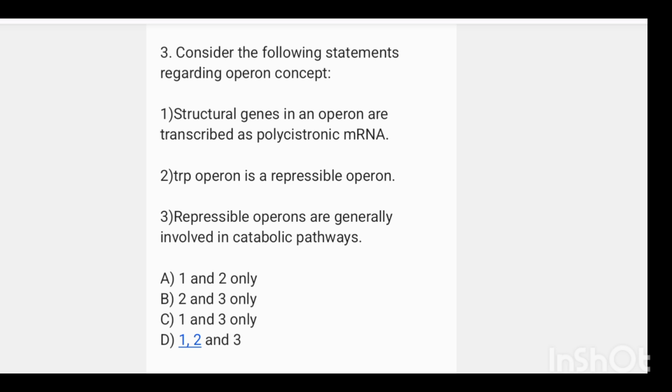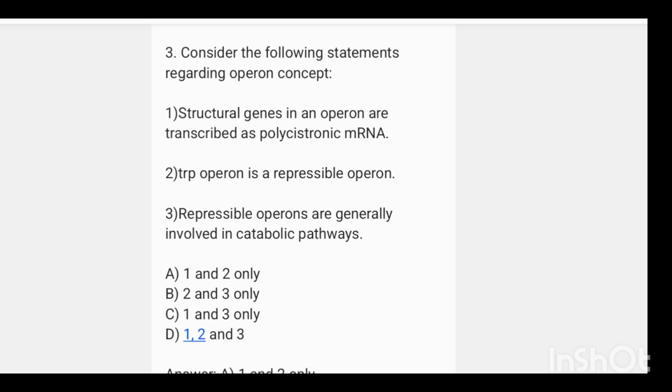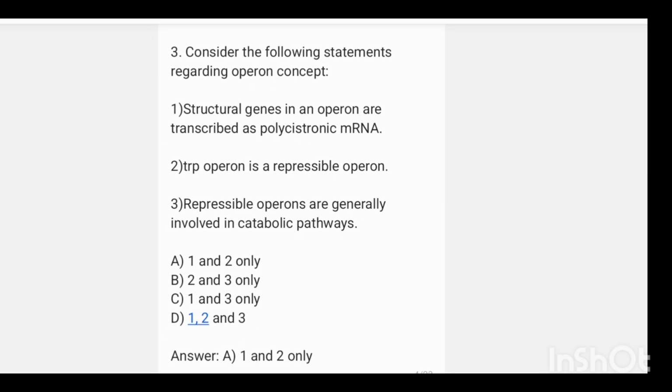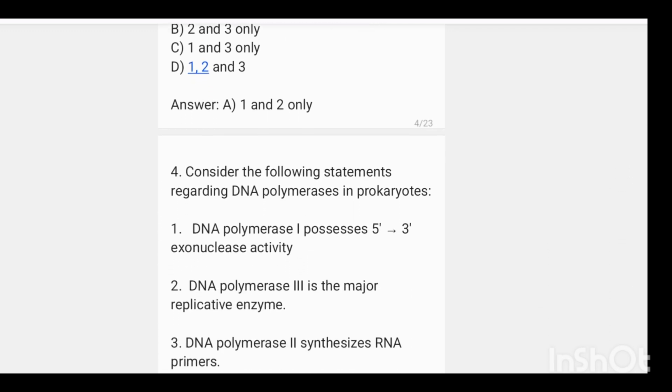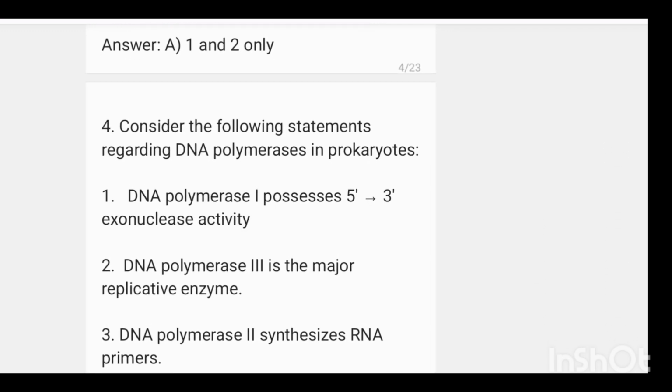So, structural genes in an operon are transcribed as polycistronic mRNA. That's correct. Trp operon is a repressible operon. That's also correct. Repressible operons are generally involved in catabolic pathways. That's wrong. So here the correct answer is 1 and 2 only, option A. Next question.